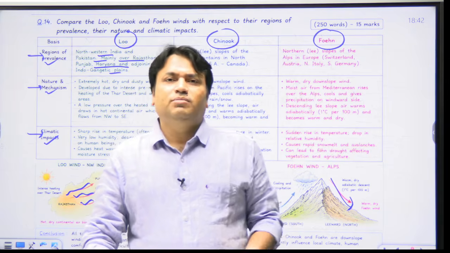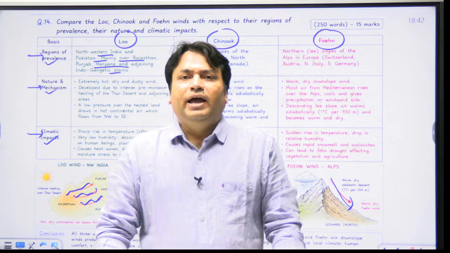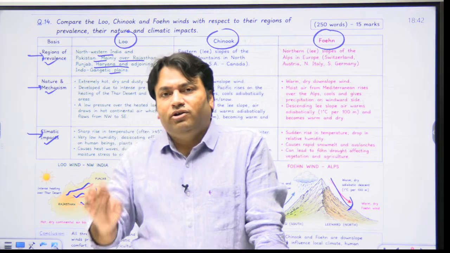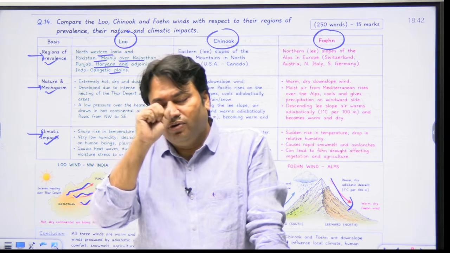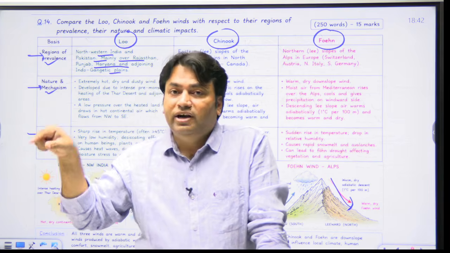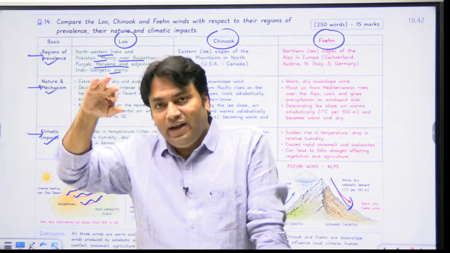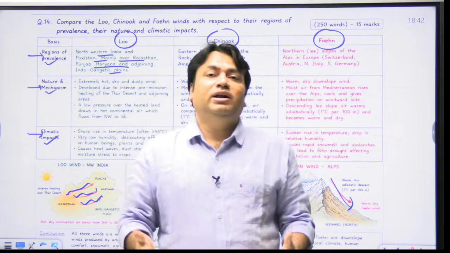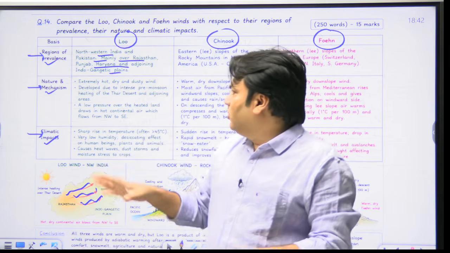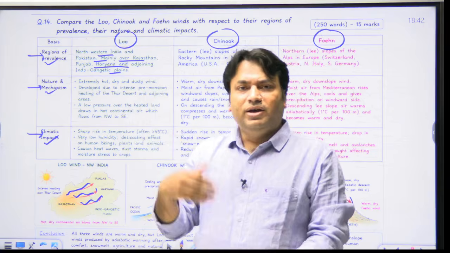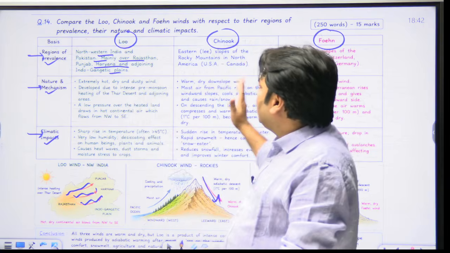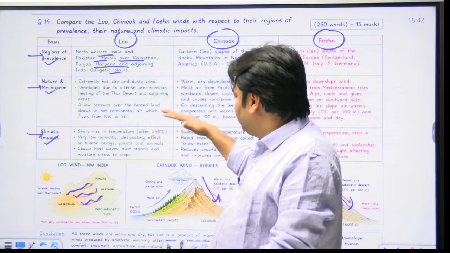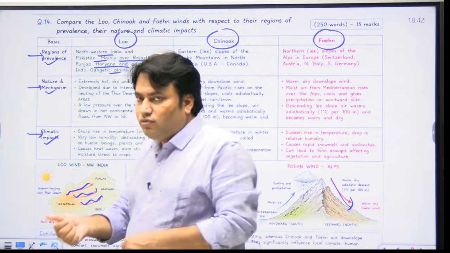Chinook is a global example, Fawn is a global example, right? And the critical analytical point here, the most important point that you have to remember and must include in your answer, is that Lu is continental summer heating, whereas Chinook and Fawn are mountain-induced descent, adiabatic warming systems. Okay, so when you include this, it will significantly improve your answer. So there are two models. First, this one. Basically, this is the best model here, because you can write a comparative analysis and you can fulfill the demand of the question.